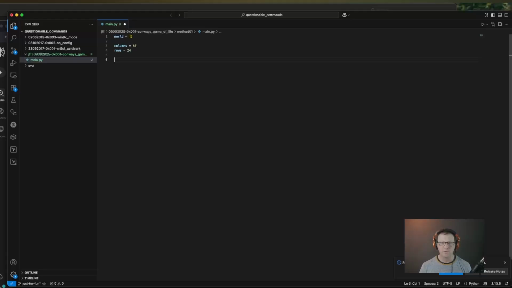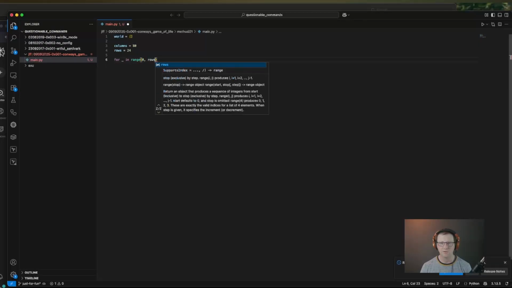So we already have our world as a list, but we need to loop over the number of rows and populate each column. So we're going to start with for underscore in range, because we don't really care about the index since we're just going to be appending the content. 0 and rows.